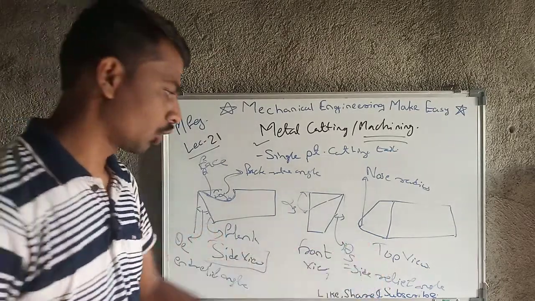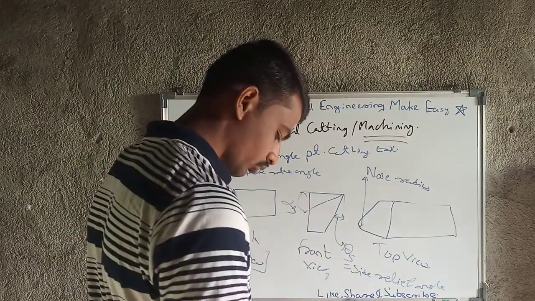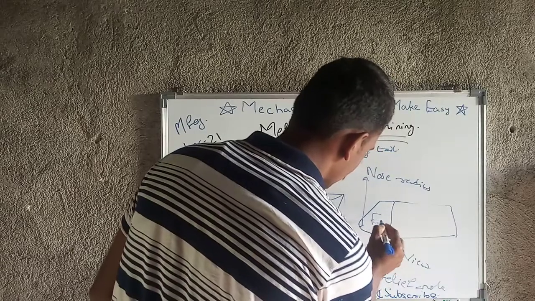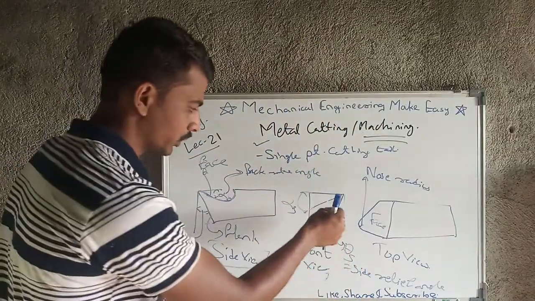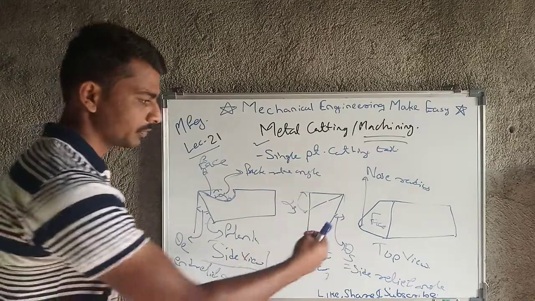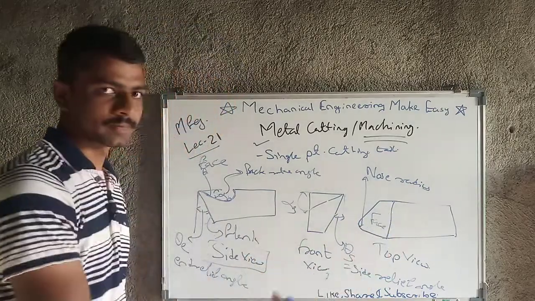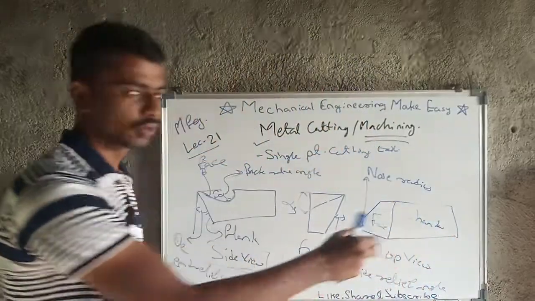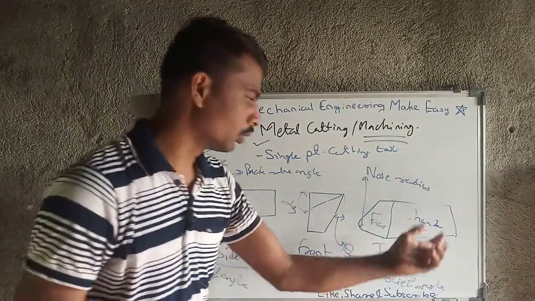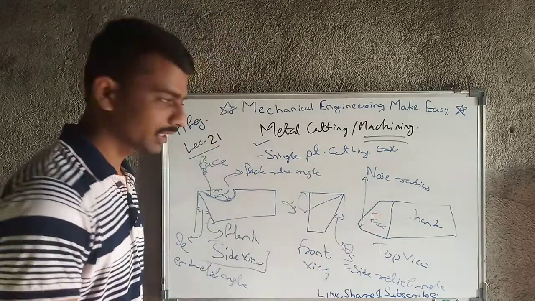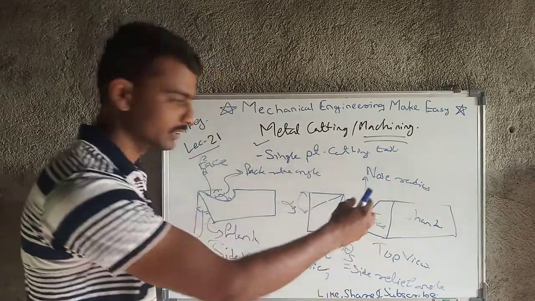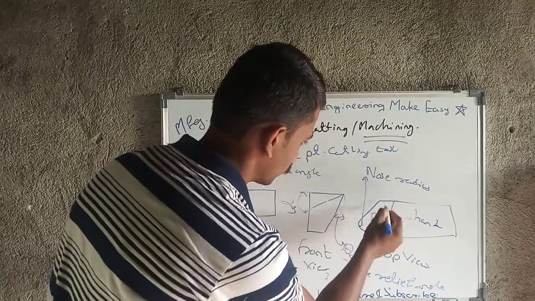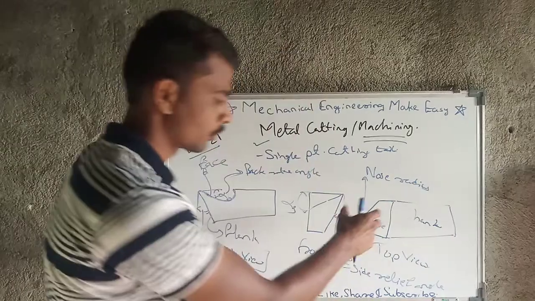Then we will move towards the top view. In the top view I have given you an idea about the nose radius. Then this is exactly the face. What I was talking about in the front view and side view, this is the face. Then this is the shank. The shank doesn't have any purpose other than holding. The main cutting action and all the stresses will be on the face, the flank, the nose radius and this portion. This portion is very important for our consideration.